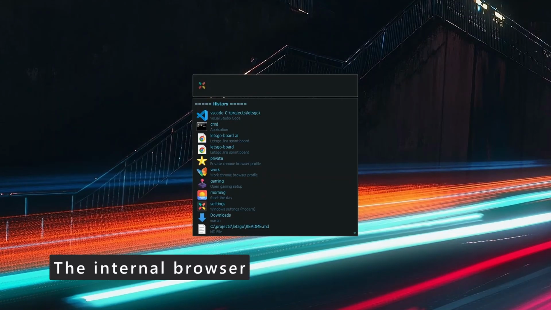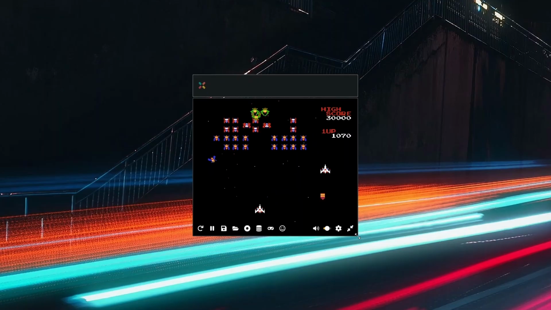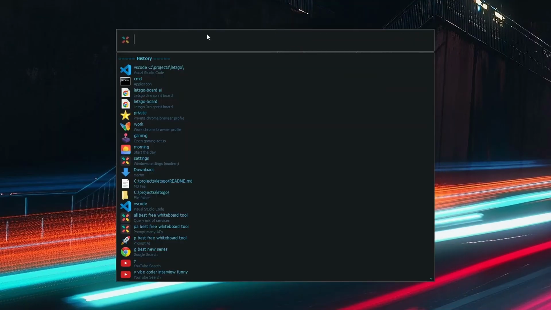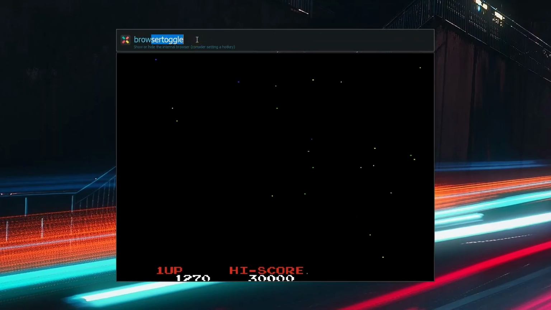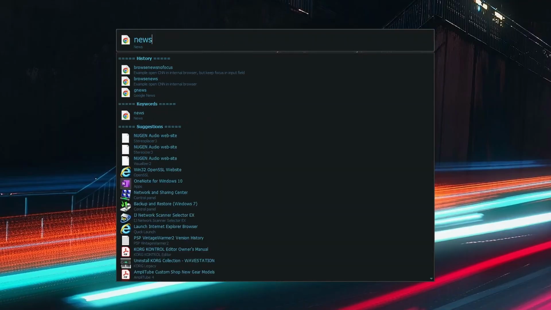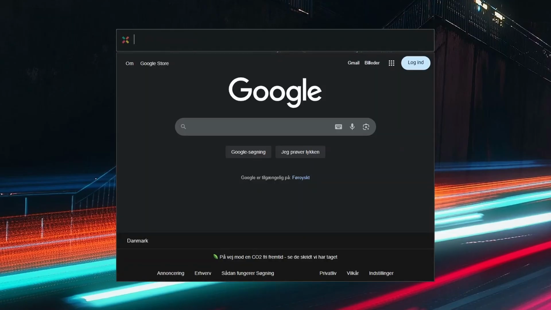The internal browser is basically a browser inside of Executor that can also optionally interact with Executor for integrations. The window can be resized to better fit the content. Fast toggle on and off using a global hotkey or pressing F2 or by typing one of the many browser commands. Quickly open any URL by defining this in the keyword or pressing Alt-Enter in the input field.